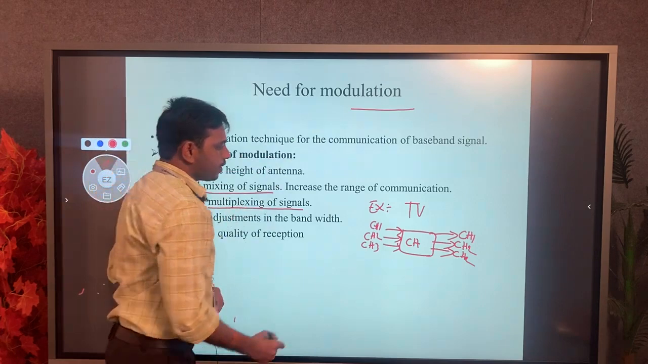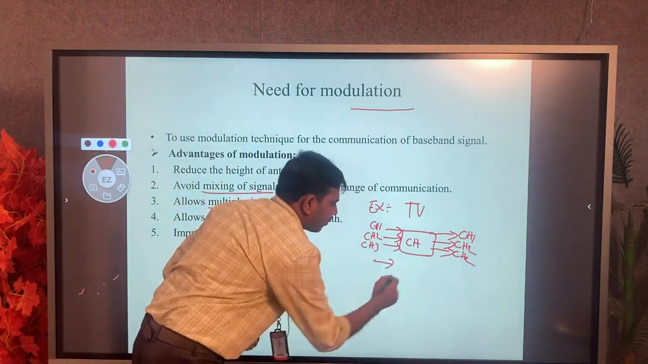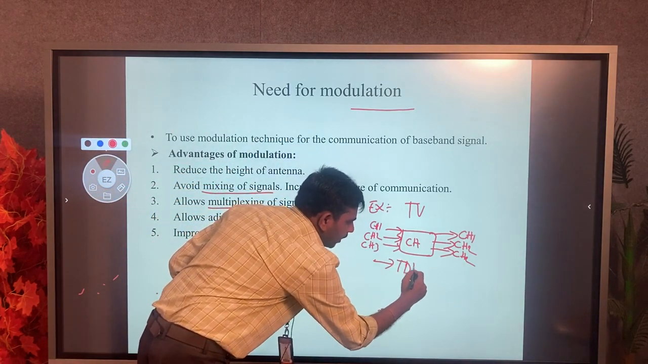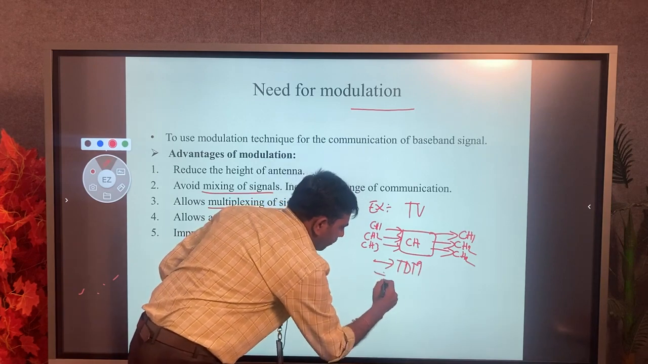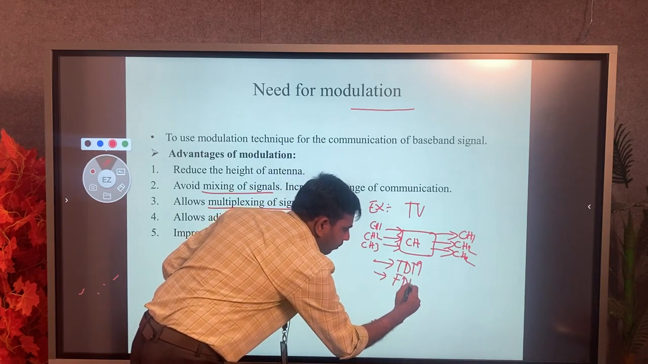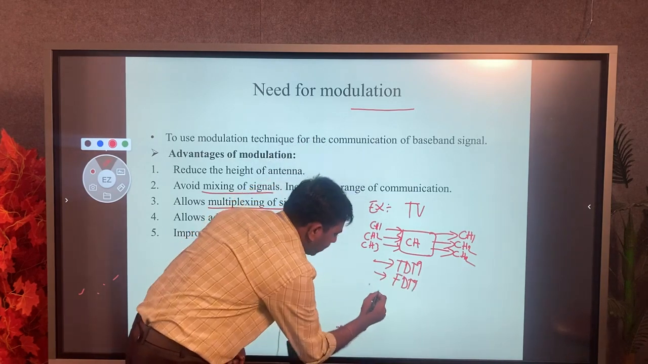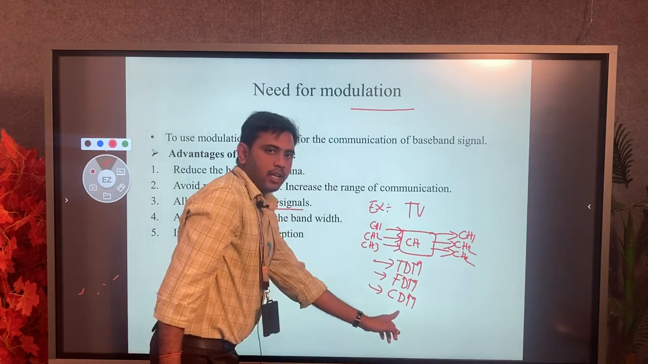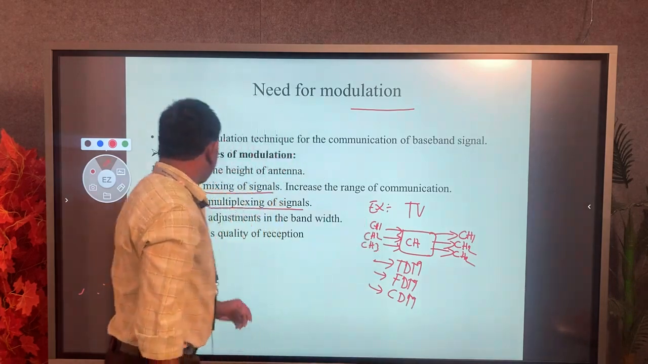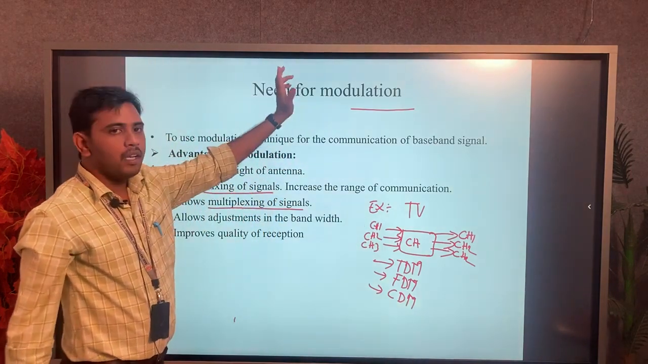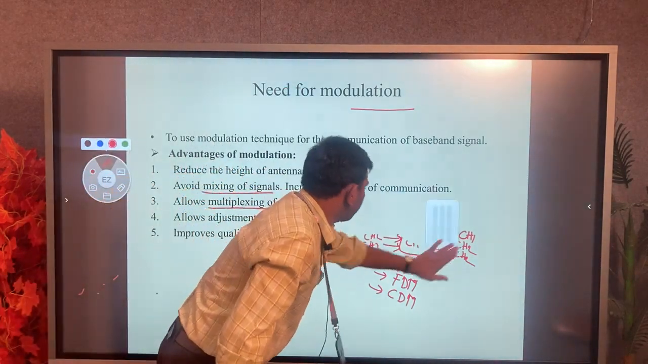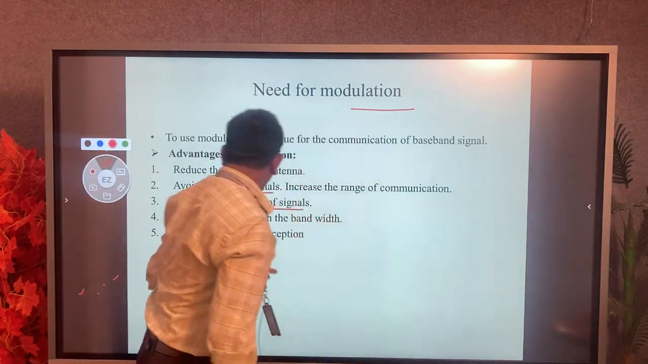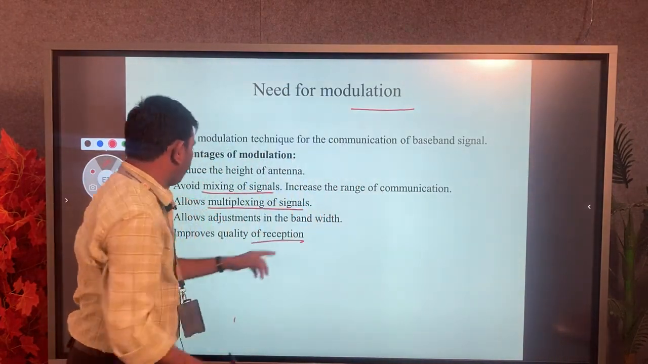In multiplexing we also see different types: TDM, that is time division multiplexing, FDM, frequency division multiplexing, and CDM, code division multiplexing. So these are possible by using the modulation technique. Next we go to the quality of reception and the bandwidth.